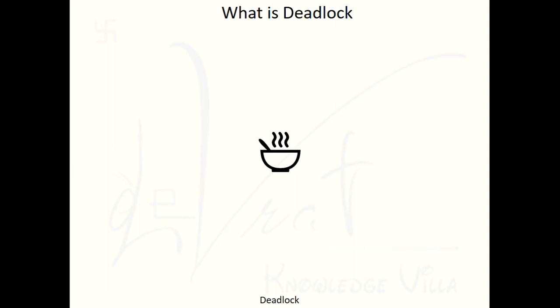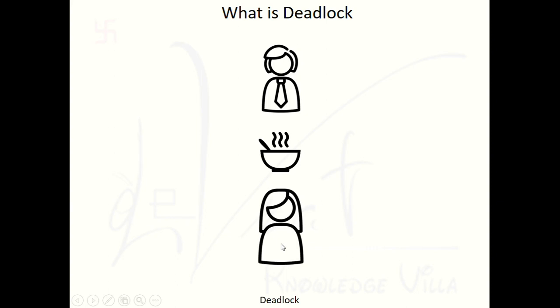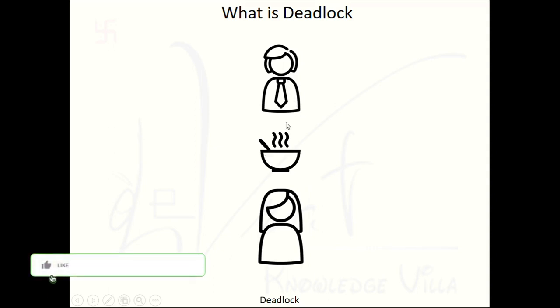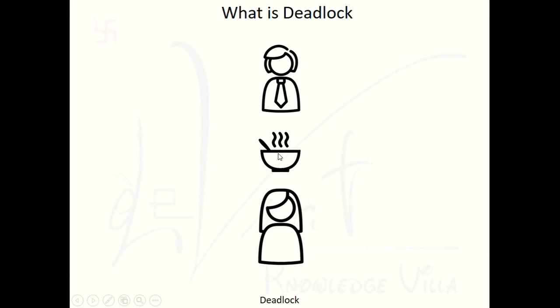But right now our situation is that one male person is here and one female person is here, and only a single bowl and single spoon is available to drink the soup. So what situation is going to occur? Let's see. Both come to drink the soup, and there is only one bowl and one spoon. Suppose the male person arrives and takes the bowl.